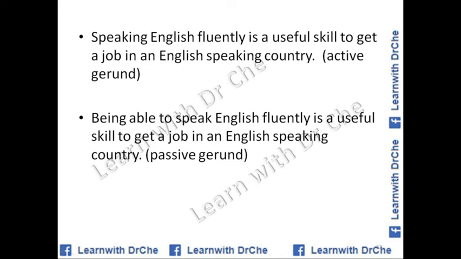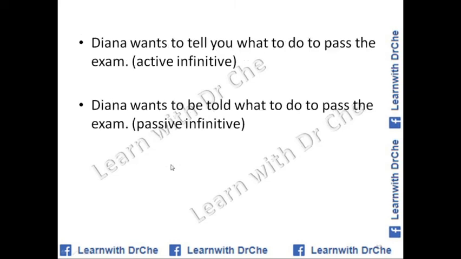Being able to speak English fluently is a useful skill to get a job in an English speaking country. Now it is being used as a passive gerund. This was an active gerund: speaking English fluently is useful. Now this is being used as a passive gerund: being able to speak English fluently is a useful skill to get a job in an English speaking country. This is a bit more advanced level grammar.